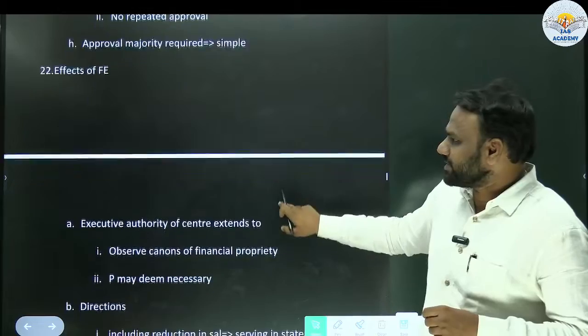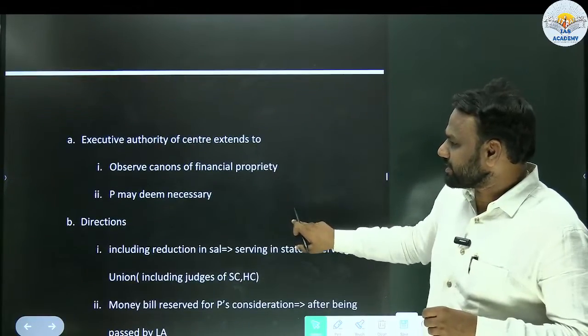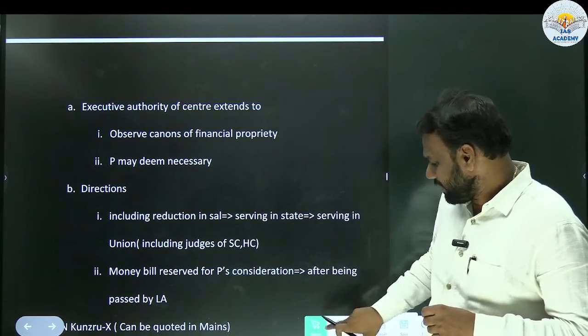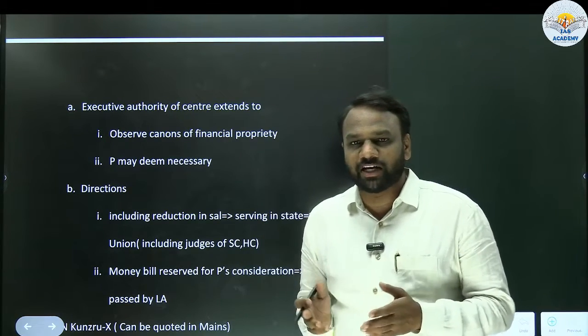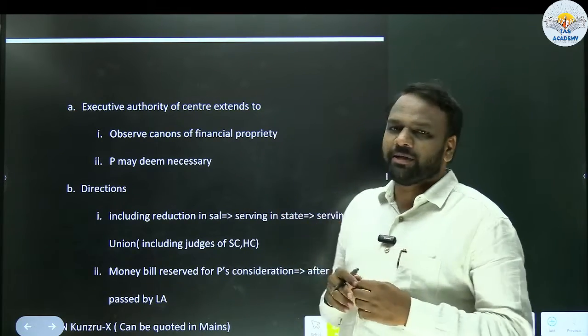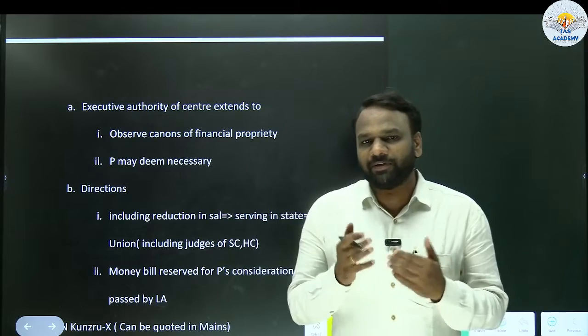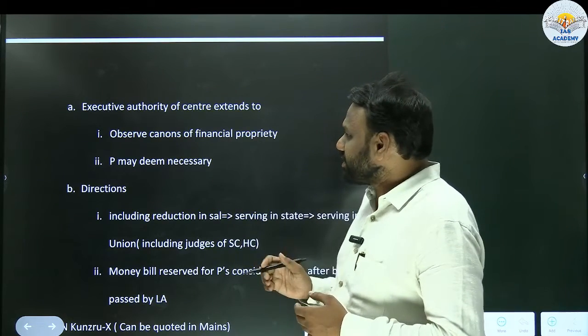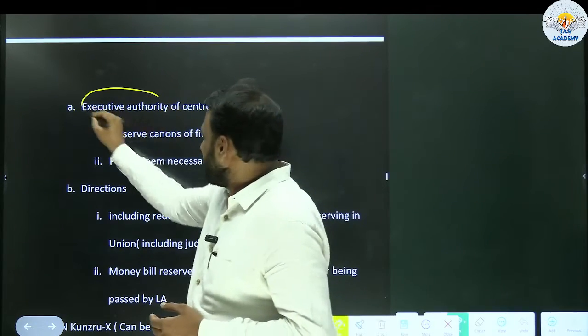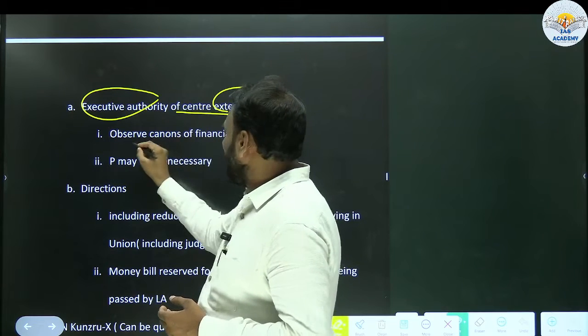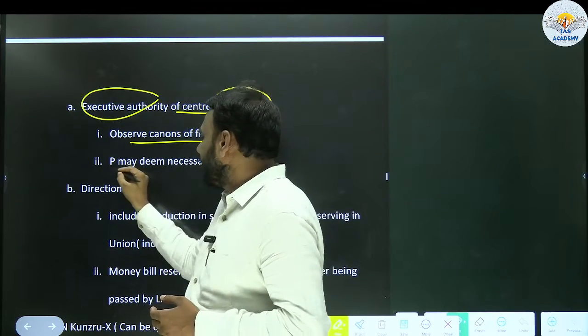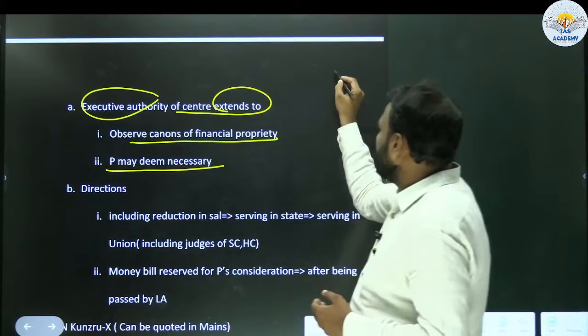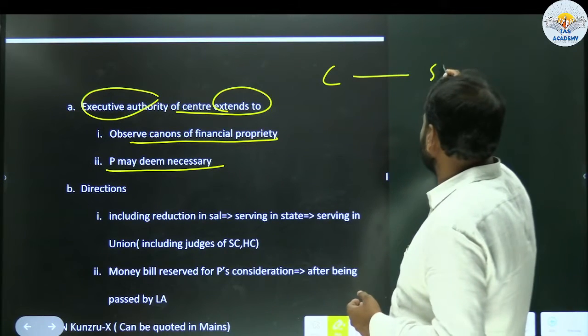Now, the effects of financial emergency. We have seen the effects of national emergency and president's rule on center-state relations. Similarly, during financial emergency, what will be the change in the relationship between the center and the state? During financial emergency, the executive authority of the center extends to observing canons of financial propriety as the president may deem necessary. It means the center can give directions to states.